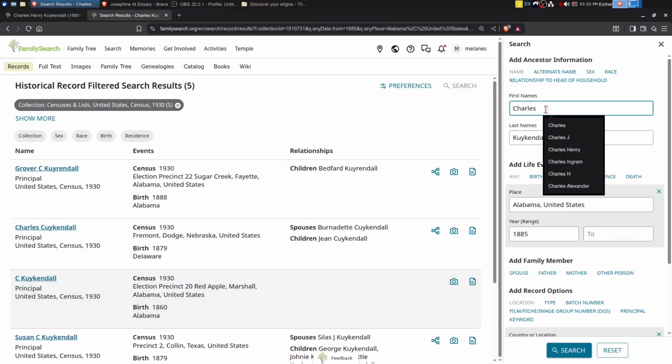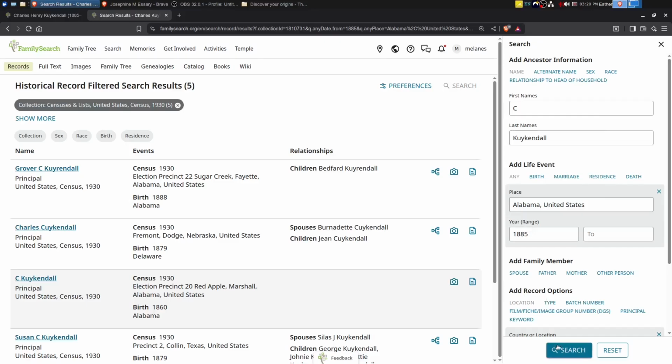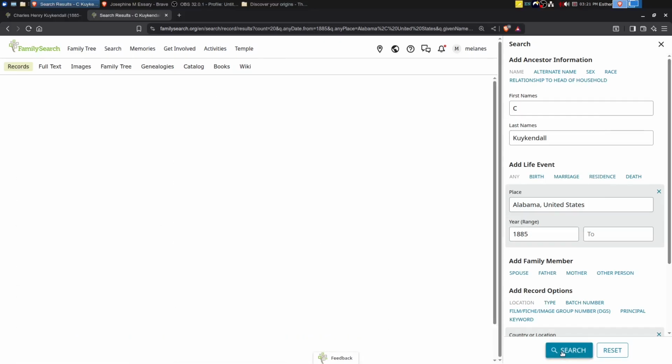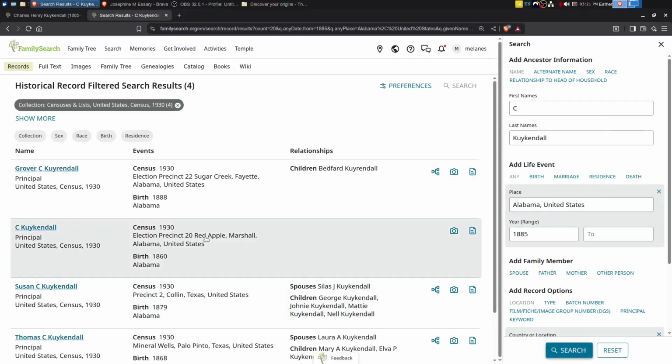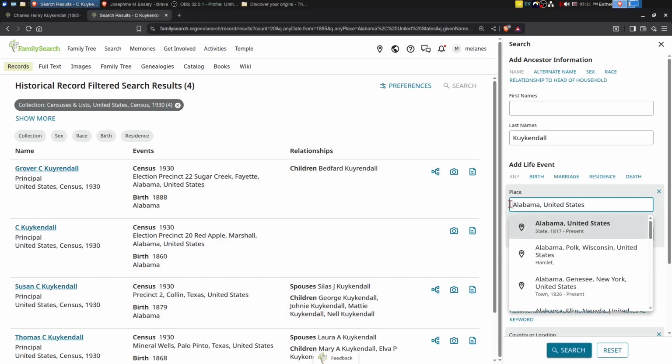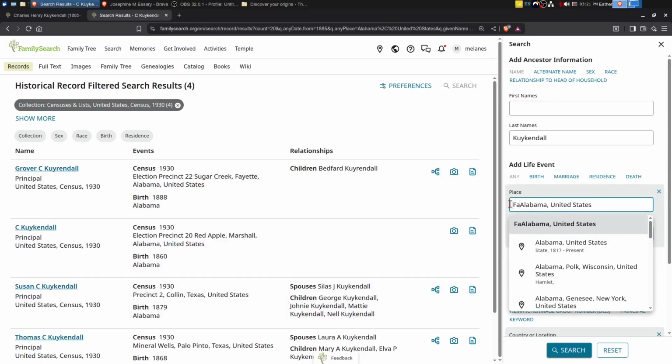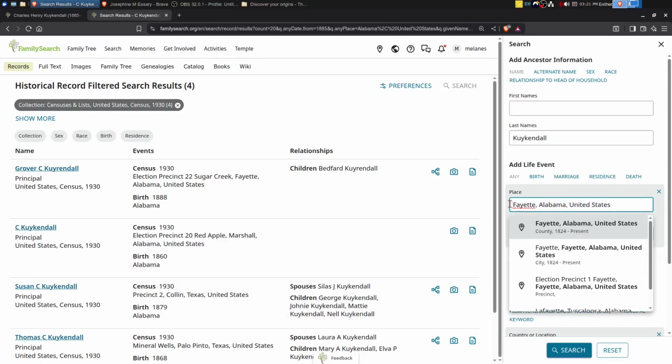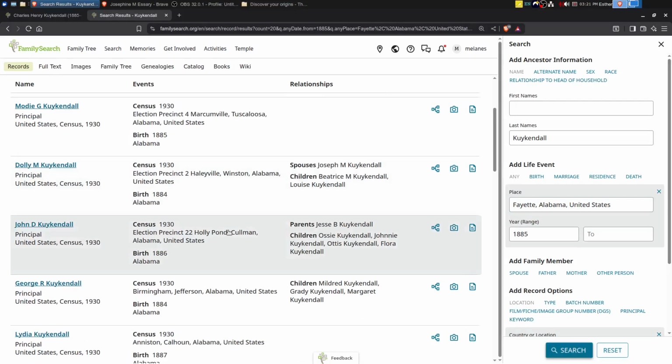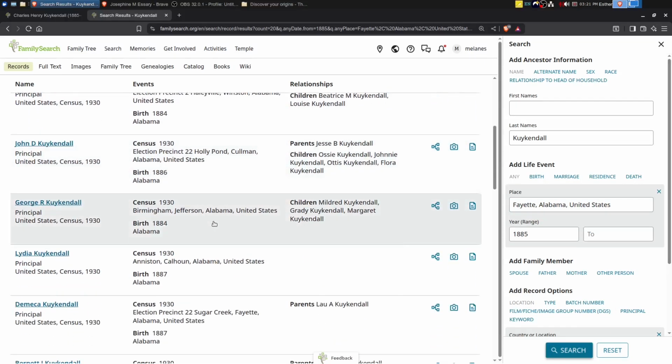Okay, let's try some variations here. Let's look for a C. Kuykendall. Okay, let's look for Kuykendall, and let's try Fayette County. Okay, there are Kuykendalls in Alabama.